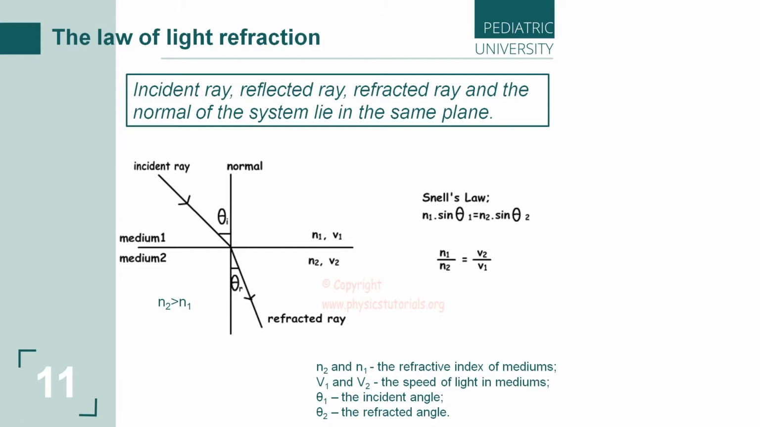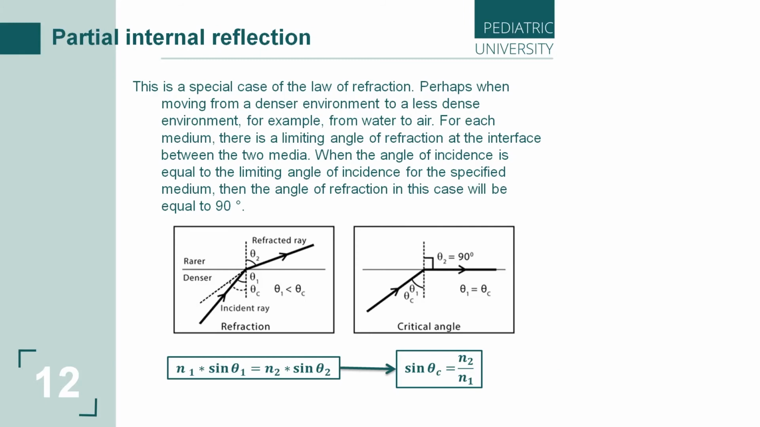But this law has some exceptions. Let's take a look. Consider the case when a light beam travels from an optically denser medium to an optically less dense medium, for example, from water to air. Let's see this situation, the opposite of this part. We go from water to air.